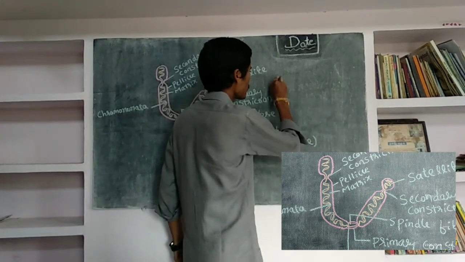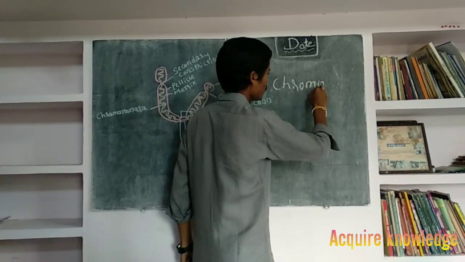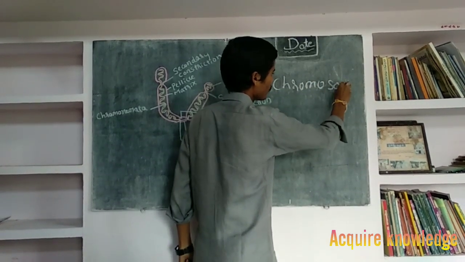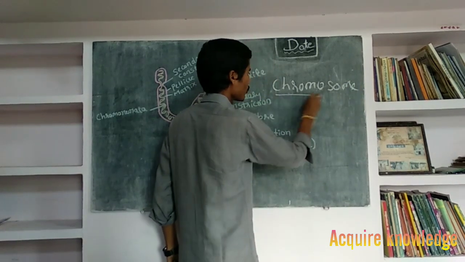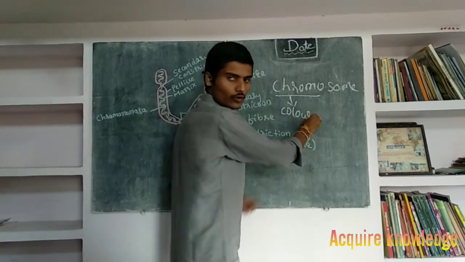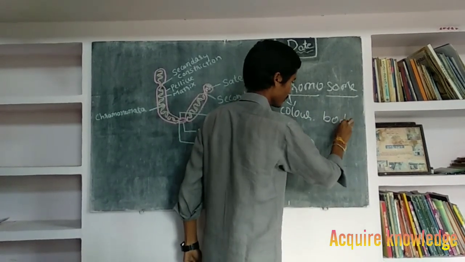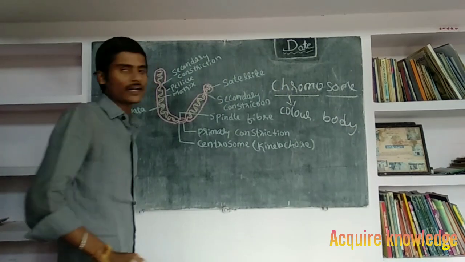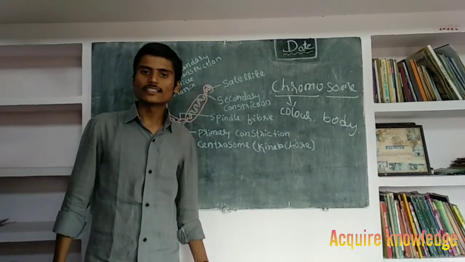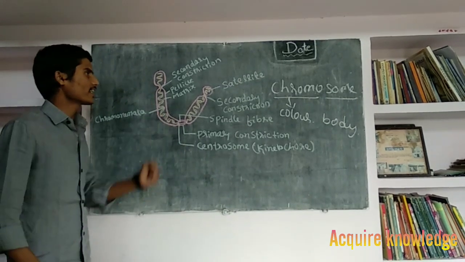Next, what is a chromosome? The word itself indicates it. Chromo means color, and soma means body. The colored body present in the nucleus of the cell, that is the animal cell and plant cell, is called the chromosome. What is secondary constriction?